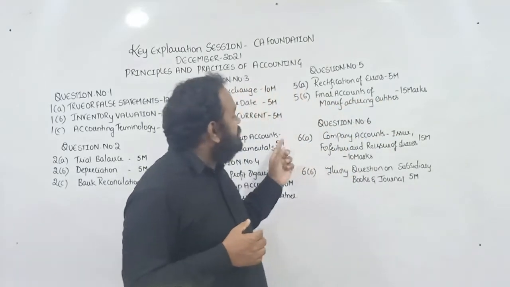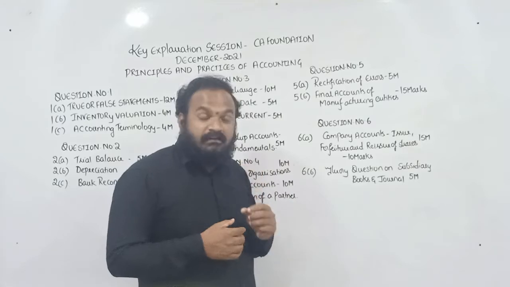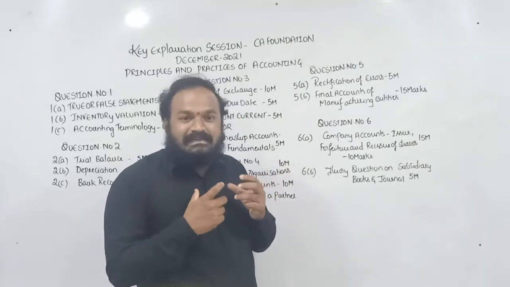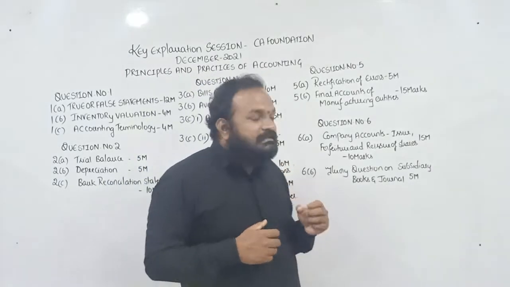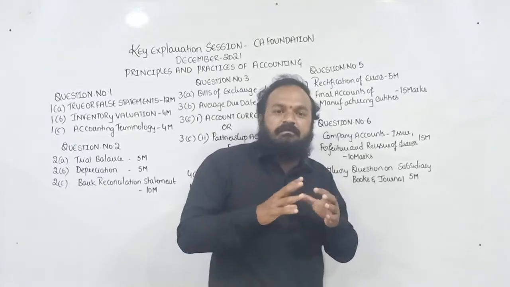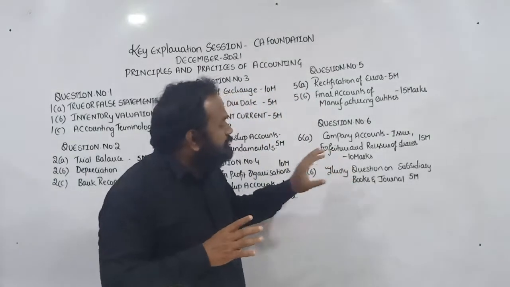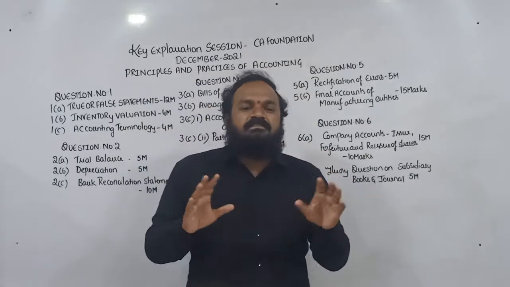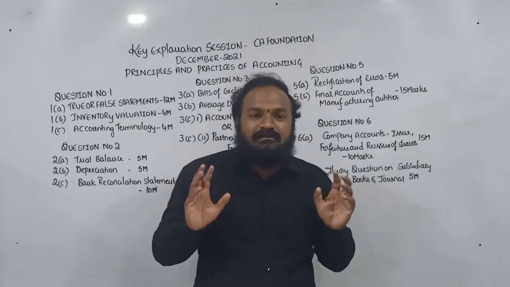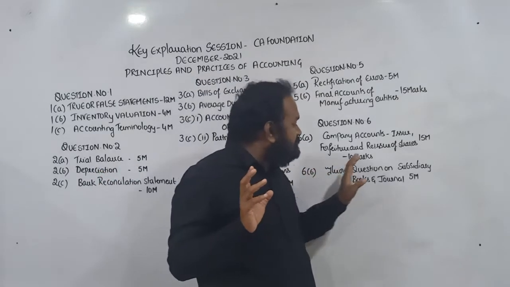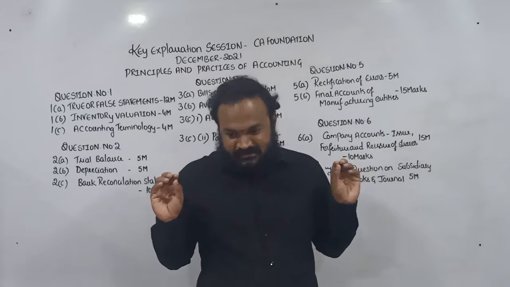Next, coming to question number 6. Question 6A is on company accounts: issue, forfeiture and reissue of shares. And question 6B is a general theory question on subsidiary books and journal, boys and girls.